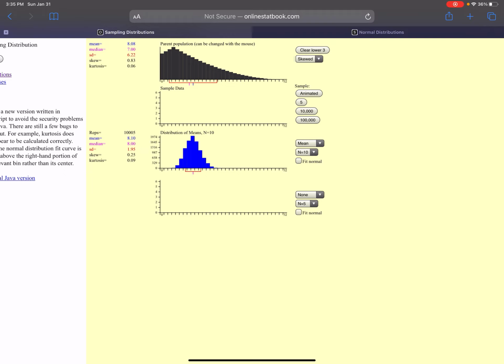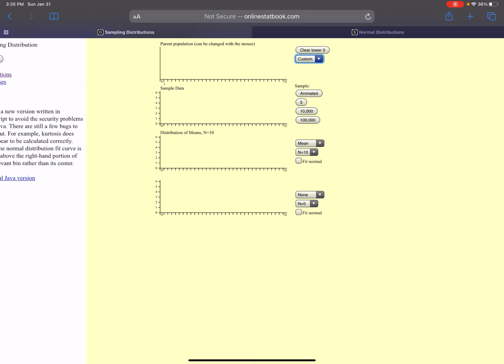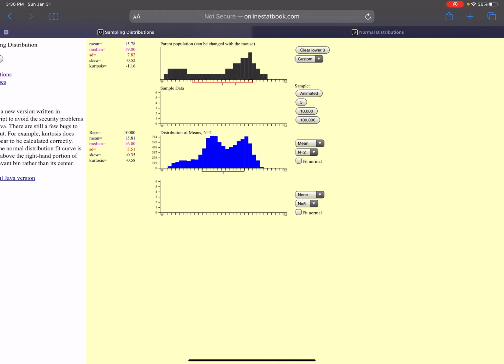Okay, let's say I'm going to make a weird distribution, okay? Let's say I'm going to make something weird like that. Okay, so notice where my center is, that little red mark there, and I am going to take a sample size of 2. I'm going to take 10,000 of them. Okay, well, 10,000 samples of 2 means that I have taken 2 and averaged them together 10,000 times. Notice how wonky that looks.